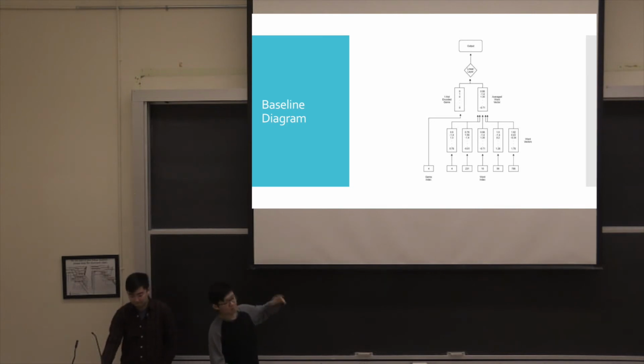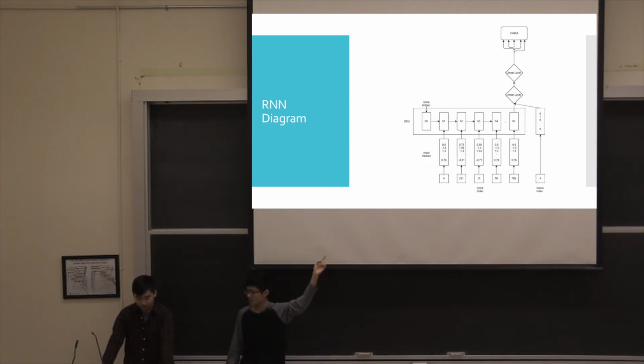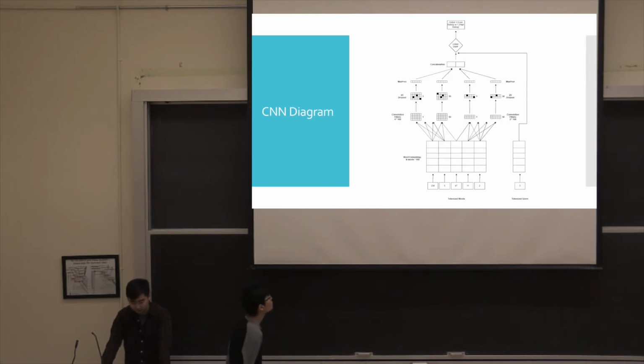Moving on to the diagram of our baseline model, as you can see, the word vectors are averaged and then concatenated with the genre one-hot encoded vector. This is also a diagram of our RNN. So we had the GRU model as well as the embedded genres.